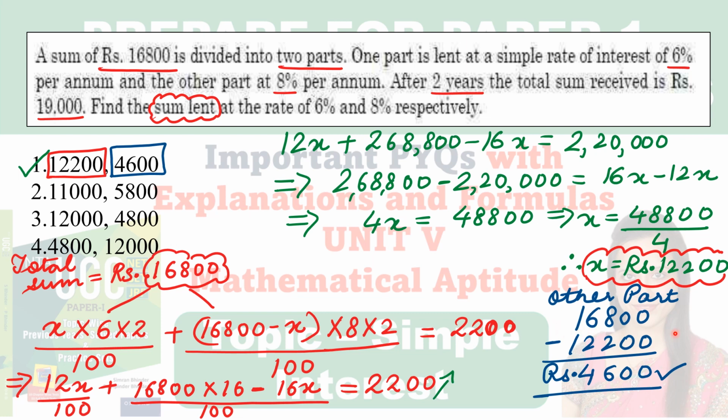So 16,800 was the total sum of money given in the question. That means the other part is equal to 16,800 minus 12,200. It comes out to be rupees 4,600. I hope you are clear with this.